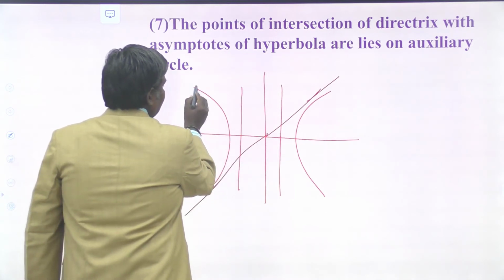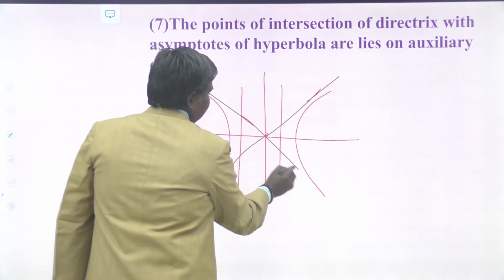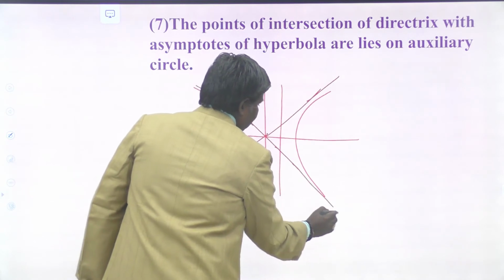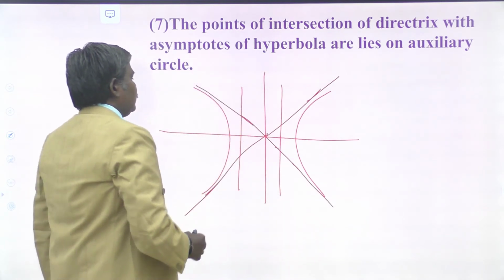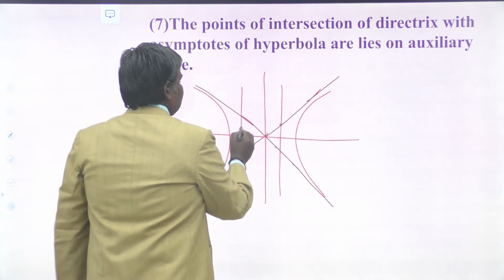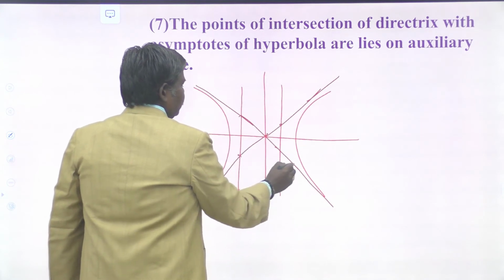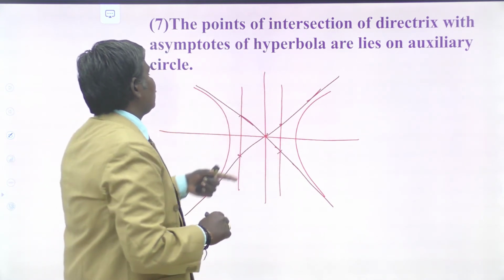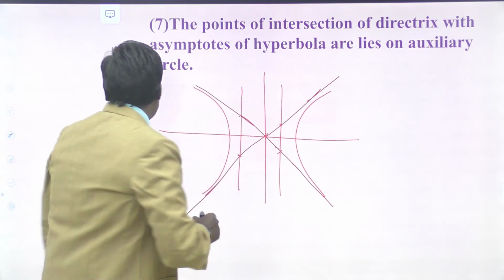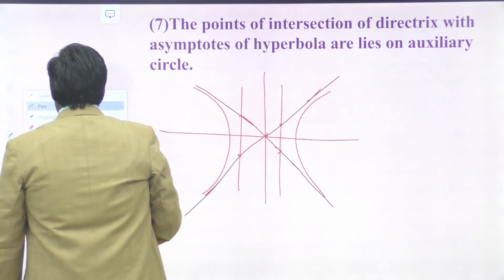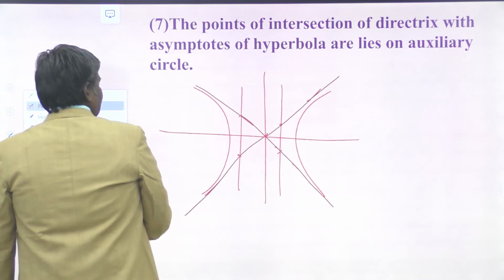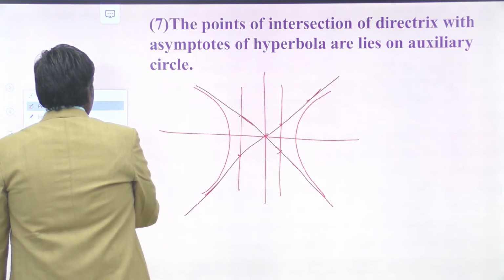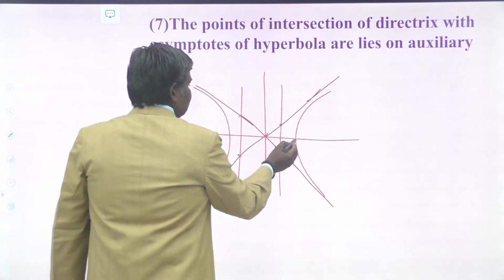Asymptote means tangent at infinity. This is the other asymptote. So these are the points of intersections. Now, these points of intersections lie on what? The auxiliary circle. By auxiliary circle, we mean the circle described on the transverse axis as diameter. So, this is the auxiliary circle.